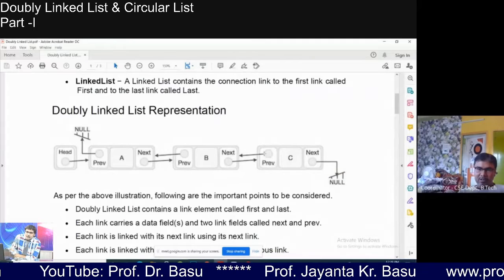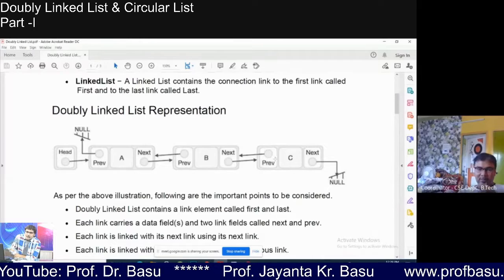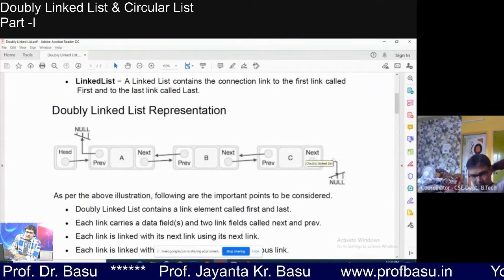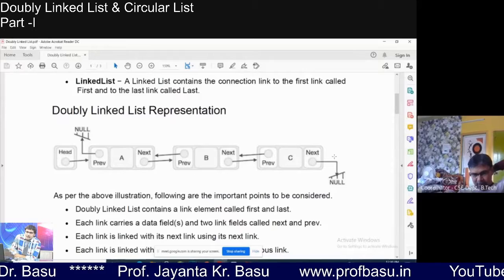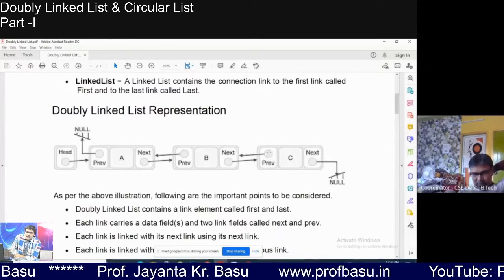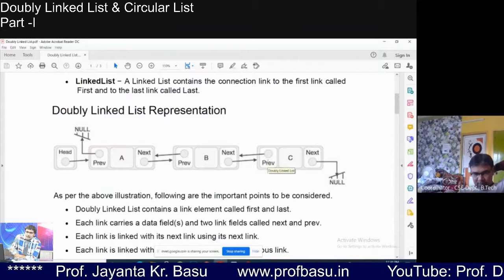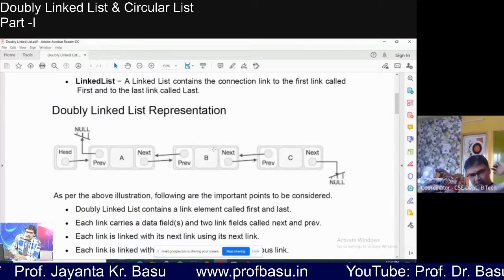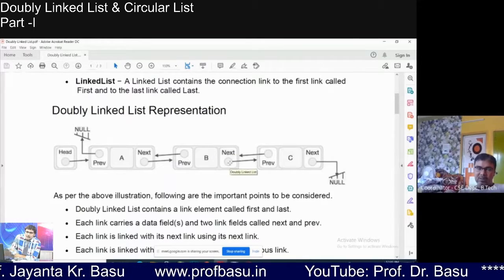But we have to change this one. Initially, after creating the temp node, we have initialized both by null, right? So it will be null because it will be the last node. We are adding the node at last, no? After the last node. But this also needs to be changed, isn't it? Hello? Yes, sir. And these also we need to change because right now this is null, right?